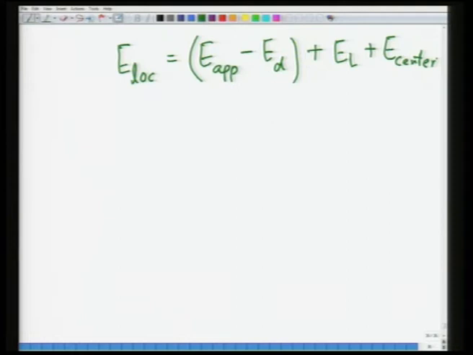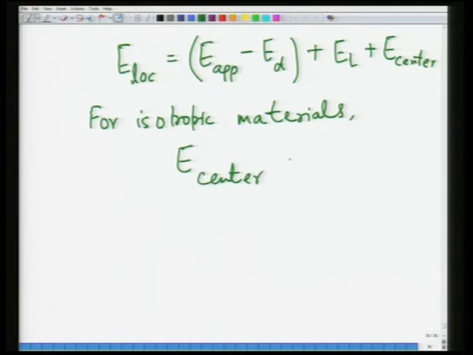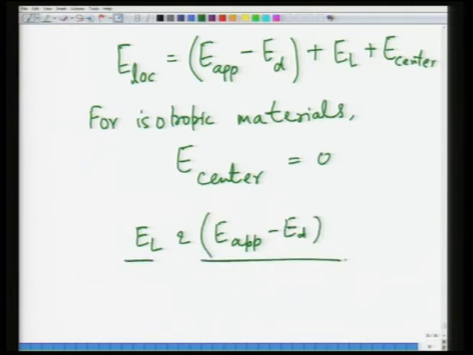Now, let us say, for isotropic material, this was shown by Lorentz himself, that for isotropic material, and most of the polycrystalline material can be considered as isotropic, this E center can be taken as 0. So this cancels out. So what you are now left with is EL and E app minus ED. So the question is how to work out these two. This is what we will do now.